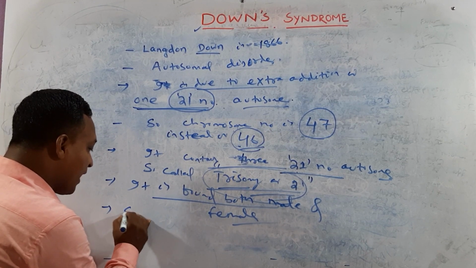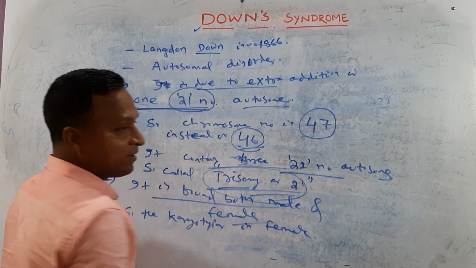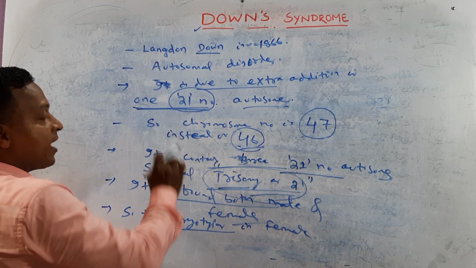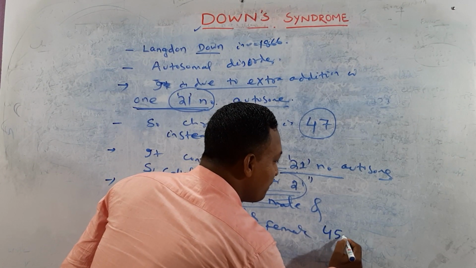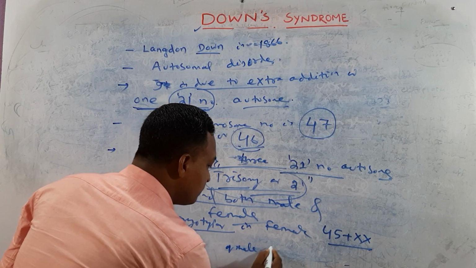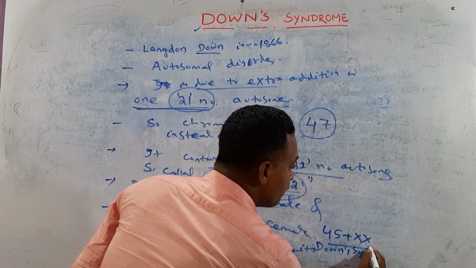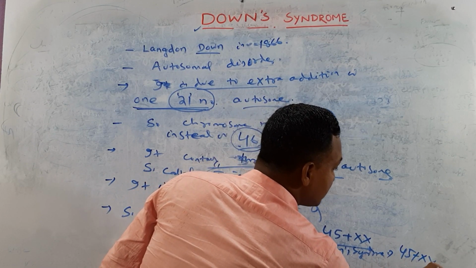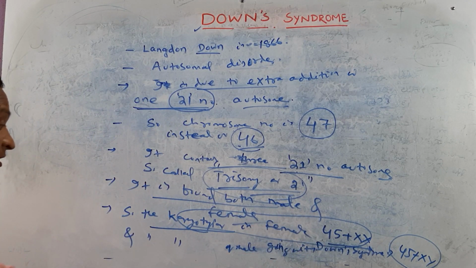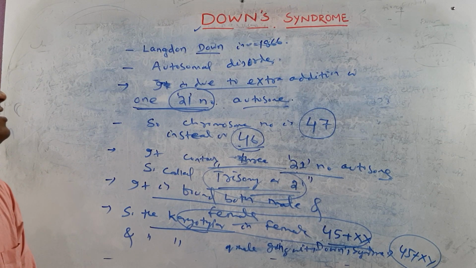Now the karyotype, meaning the arrangement of autosomes and allosomes. The karyotype of a female going with Down syndrome is 45 plus XX, and the karyotype of a male going with Down syndrome is 45 plus XY.